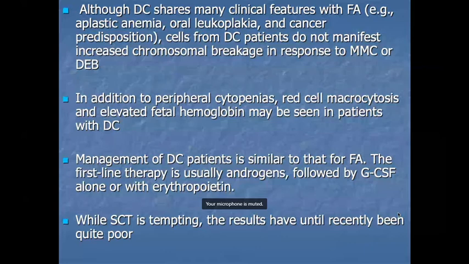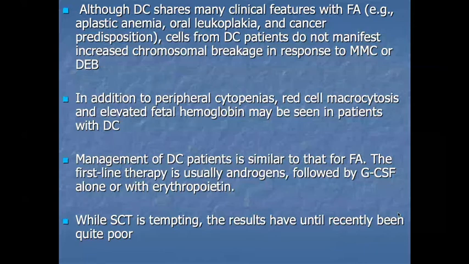The management of the DC patient is similar to that of Fanconi anemia. The first line therapy is usually androgens, followed by G-CSF alone or with erythropoietin. While stem cell transplant is being attempted, the results have until recently been quite poor. These patients are not responding well to hematopoietic stem cell transplant.